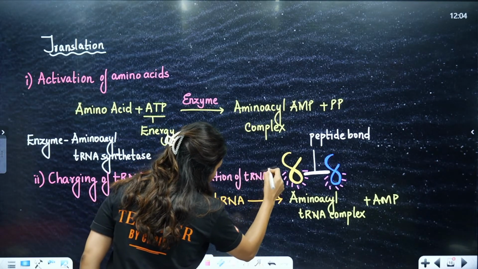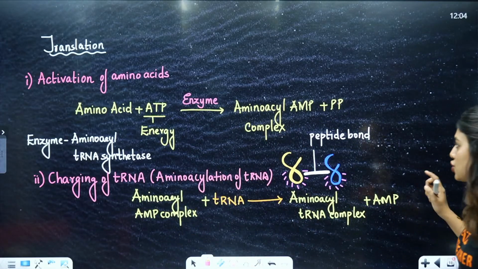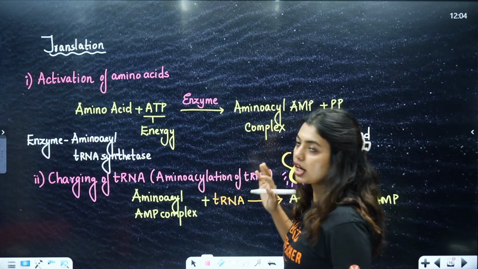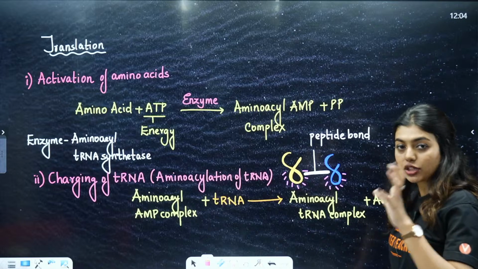Okay, aminoacylation of tRNA. One step, if you write it, is also fine, but this is the step. So here we have charging of tRNA. We understood what translation is; now, how exactly is this process going to happen?